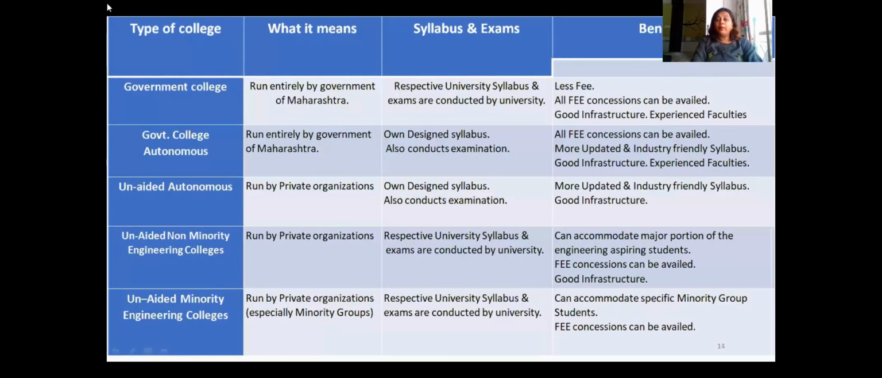Then unaided minority engineering colleges. These are also private institutions which follow the syllabus of the university, whose exam is also taken by the university. But now these colleges are for a specific minority, like Muslim minority college, South Indian minority college, Gujarati minority college. So they accommodate a specific group of students or minority students in their college.